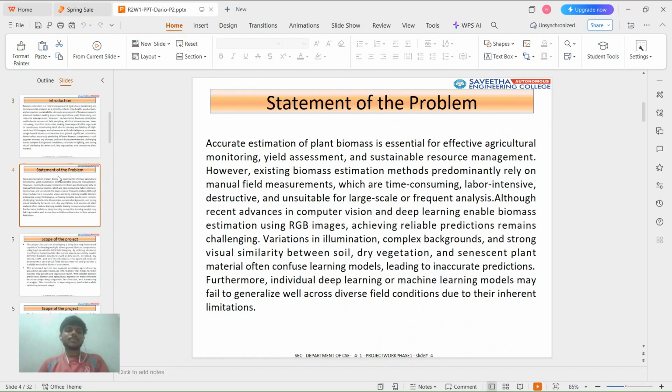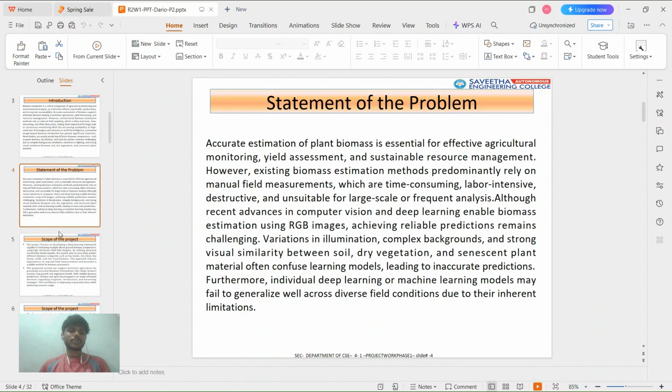Okay. The statement of the problem: accurate biomass estimation helps effective agriculture monitoring, yield assessment, and sustainable resource management. However, existing biomass estimation methods predominantly rely on manual feature measurement, which is time consuming, labor intensive, destructive, and unsustainable for large scale or frequent analysis. Although recent advances in computer vision and deep learning enable biomass estimation using RGB images, achieving reliable prediction remains challenging.